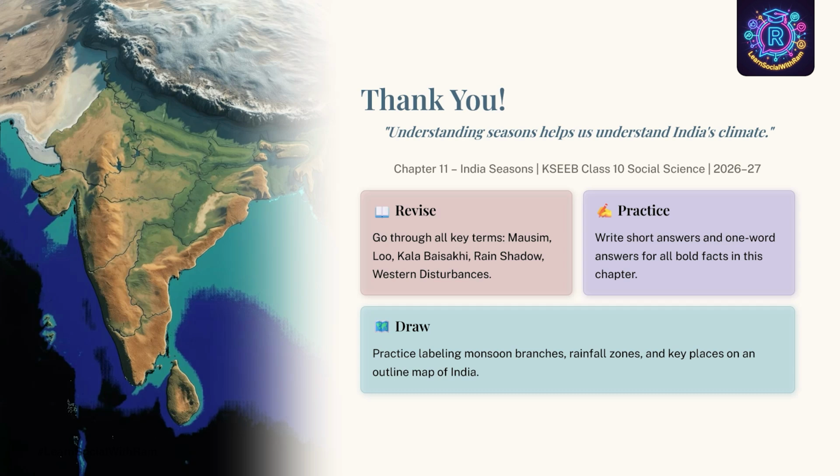Understanding seasons helps us understand India's climate. So this chapter will fetch you 3 to 4 marks for your final examination.